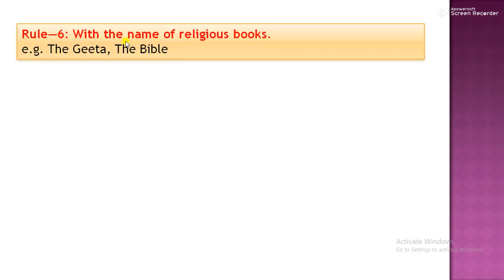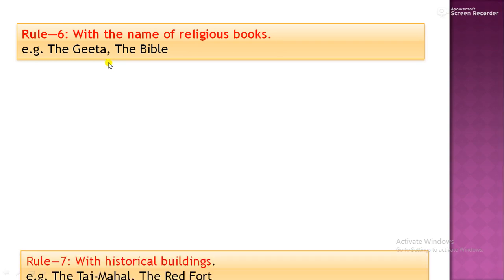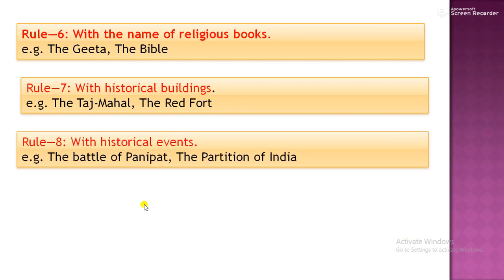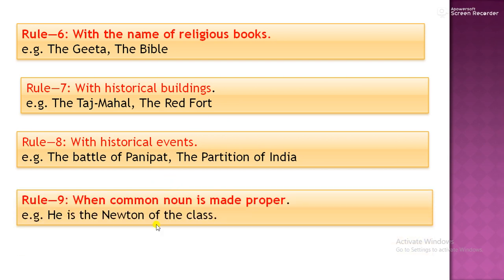With the names of religious books, the Gita, the Ramayana, the Mahabharata. With historical buildings, the Taj Mahal, the Red Fort, the Qutub Minar, etc. With historical events, the Battle of Panipat, the Partition of India. When a common noun is made proper, he is the Newton of the class, means he is as wise as Newton was.